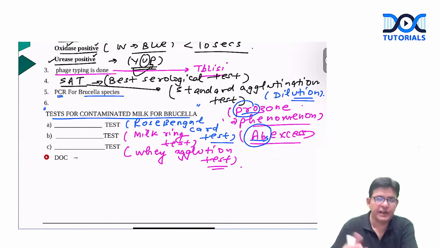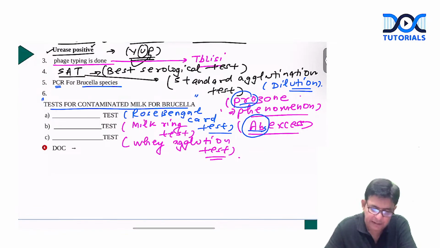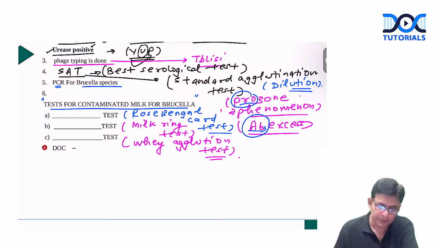Fine. So these three names, any of the tests can be done, either of them: Rose Bengal card, milk ring, or whey agglutination test. These are the tests for the contaminated milk for the brucella. Okay. Either of them is being done. So you can put up Rose Bengal card test, milk ring test, or whey agglutination test.